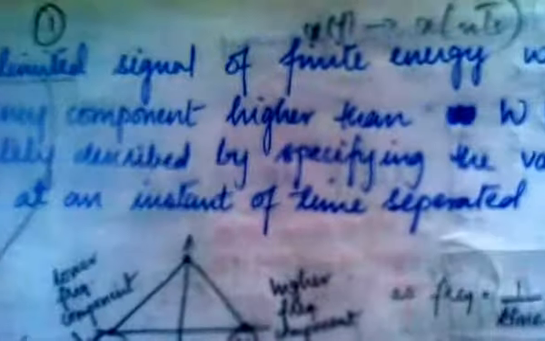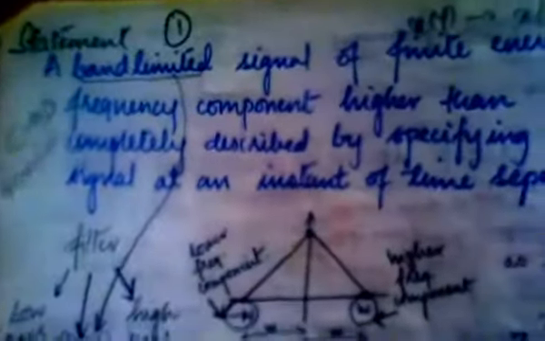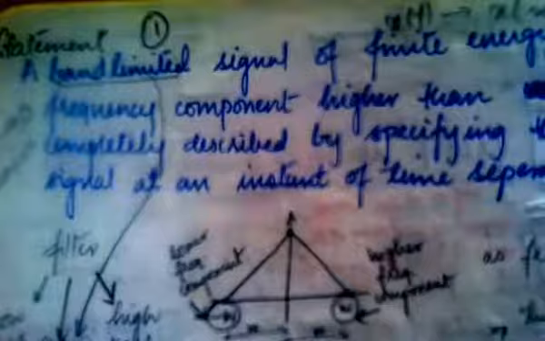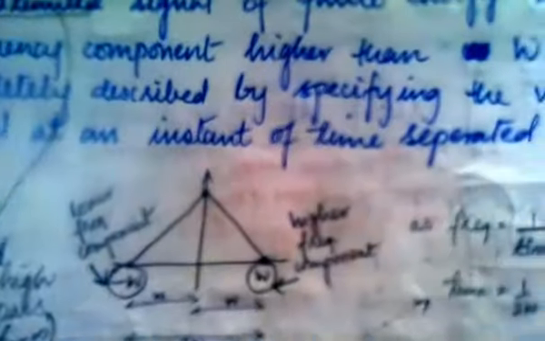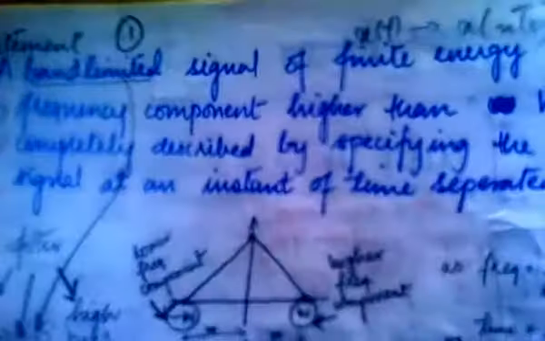A band limited signal of finite energy which has no frequency component higher than omega hertz is completely described by specifying the value of the signal at instants of time separated by 1 by 2 omega seconds. This is the first statement.